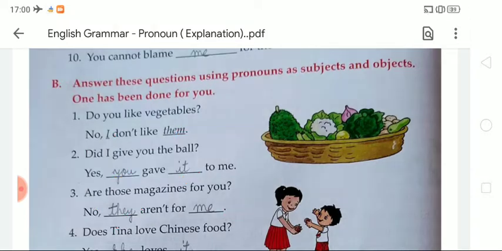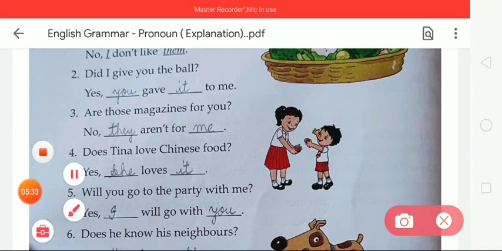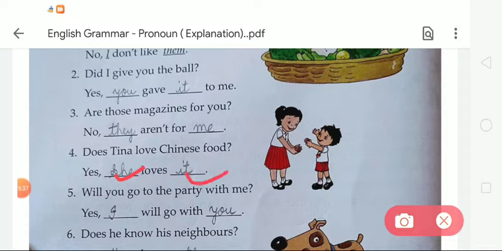Okay. In number 4, does Tina love Chinese food? So the answer will be yes, she loves it. Okay, so the subject will be she and object will be it. Now number 5, will you go to the party with me? So the answer will be yes, I will go with you. So the subject will be I and object you.